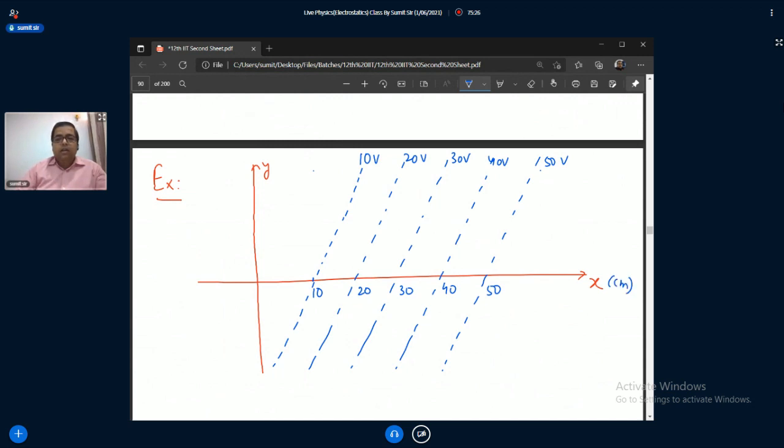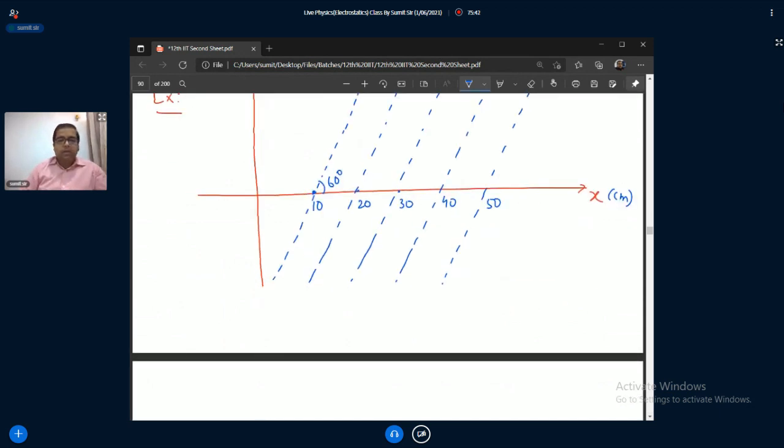And this angle I'm taking 60 degree. So find the E vector in space. E vector, that means you need to write the vector form of the electric field.